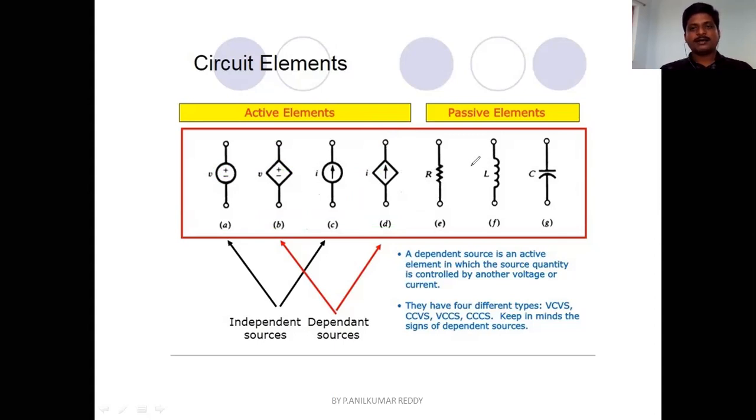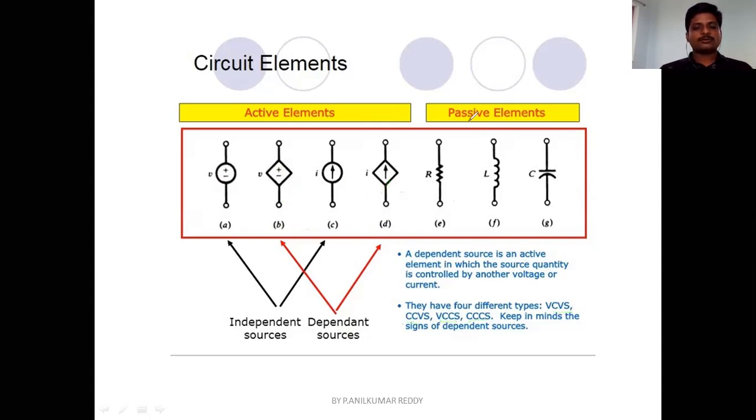And on the right side, you can see the types of elements. So figures E, F and G are called passive elements, as you can see on the screen. These dependent sources are further divided into four types: voltage controlled voltage source, current controlled voltage source, voltage controlled current source, and current controlled current source. We will be looking into the details about these sources in the next video. No need to worry about it.